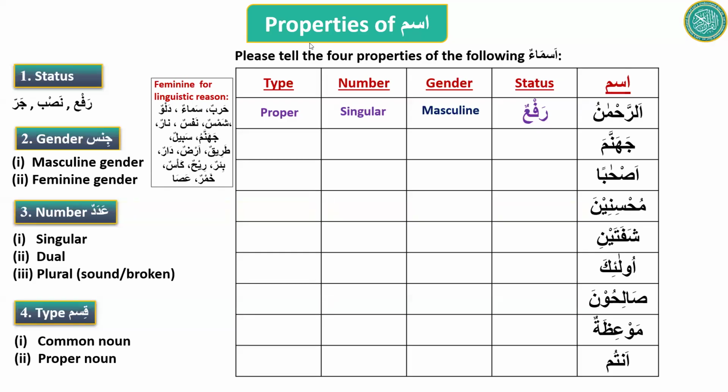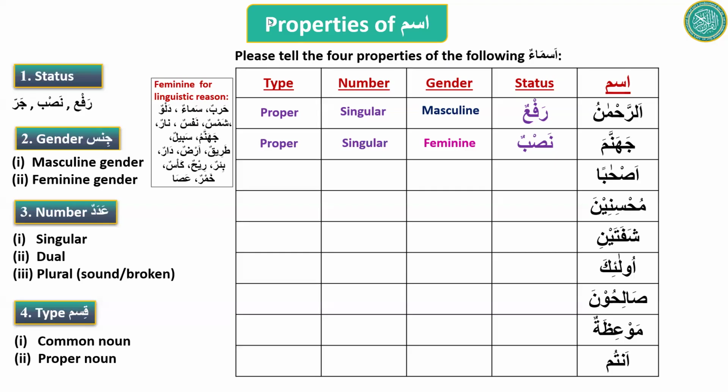Okay, Saad Iqbal raised his hand first. Okay, Saad. Jahannama. Assalamu alaikum. Jahannama, first it would be nasab. Nasab. Okay. It's the name of a place, so it's feminine. Okay. It's singular, and since it's the name of a place, it's also a proper noun. Name of a place. That's why it is proper. Okay, let's do one more. Good job, Saad.